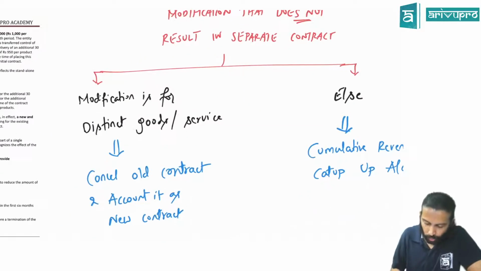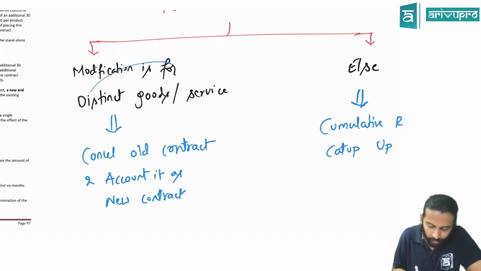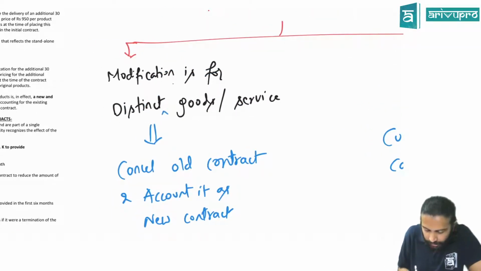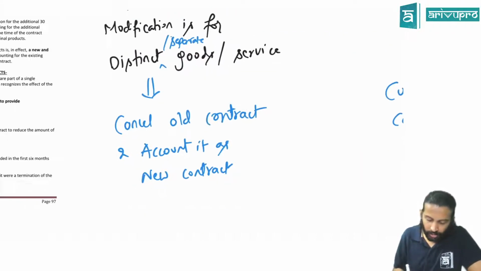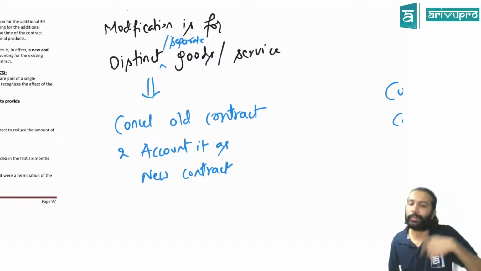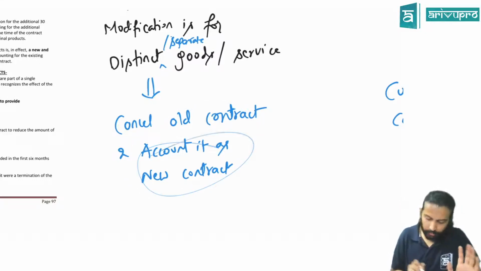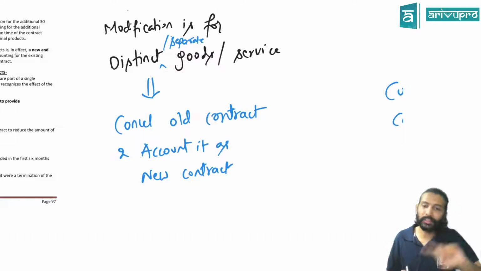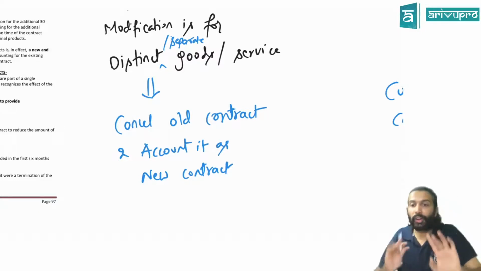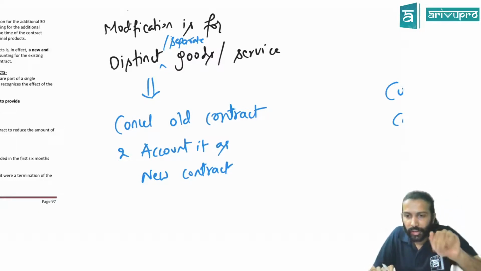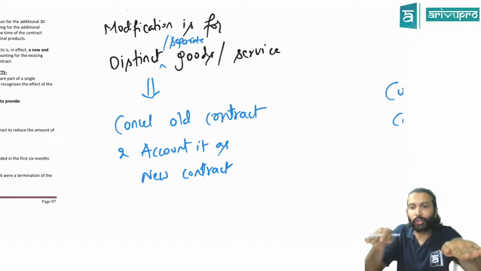In that case, what you have to do is check whether that modification is related to distinct goods or services. Distinct means separate. If it is related to separate goods or services, then you treat it as the old contract has been cancelled and a new contract has been brought in. Getting the difference between previous and last one? In the previous one, you are not cancelling the old contract. The old contract also is running. The new contract also will run.